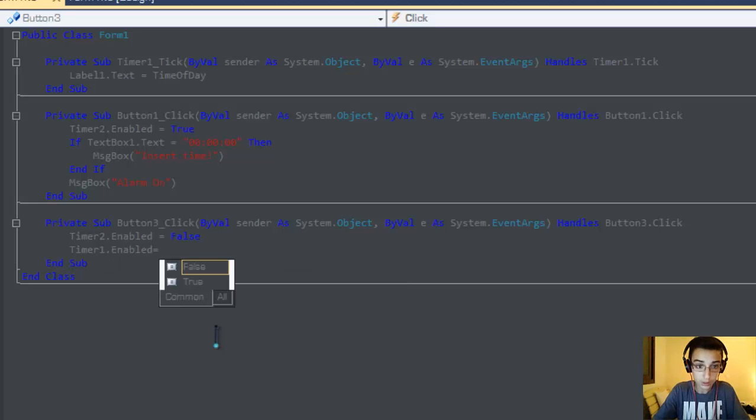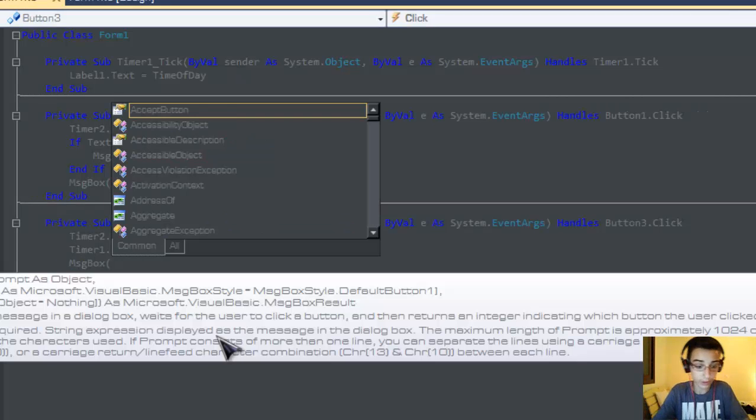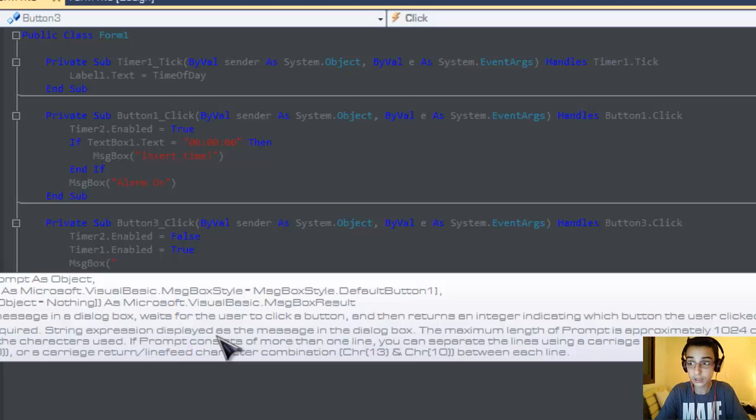Timer1.Enabled equal to true, and a MsgBox that's going to tell us that the alarm is off. Okay.